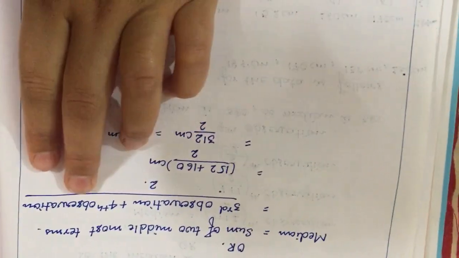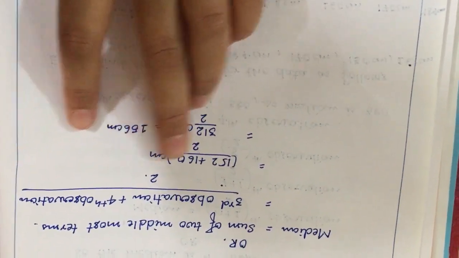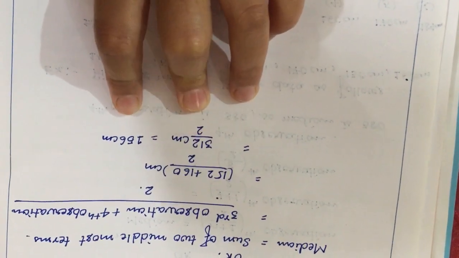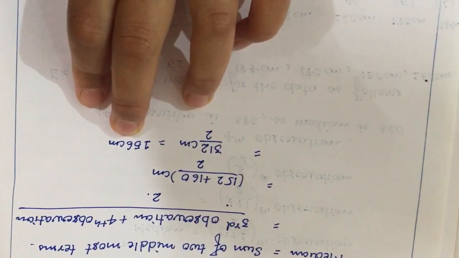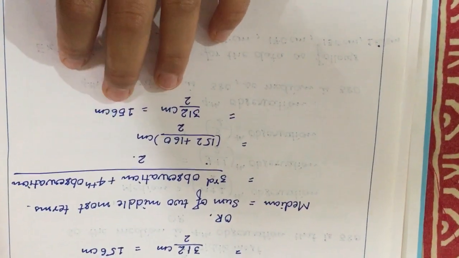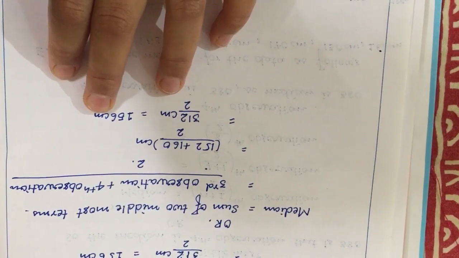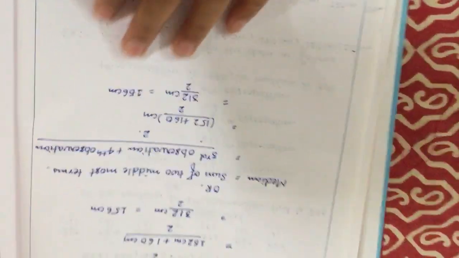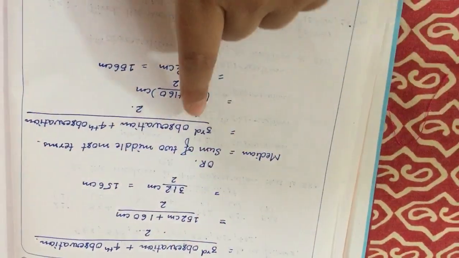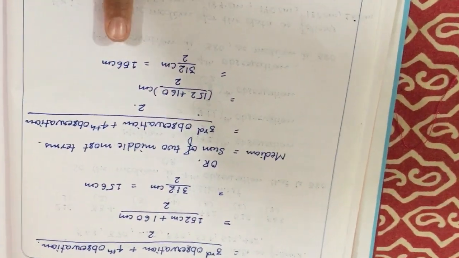So third observation plus fourth observation by 2: 152 plus 160 divided by 2, that is 312 divided by 2, and the answer is 156 centimeter. So the median is 156 centimeter. You can solve questions by any method, by using the formula or by writing this out and finding.